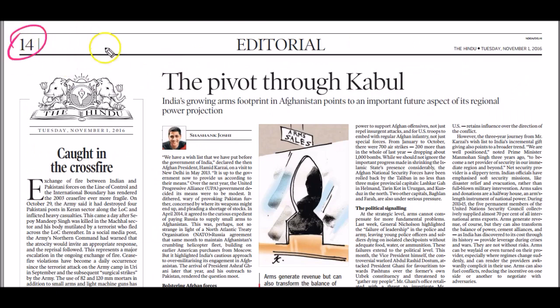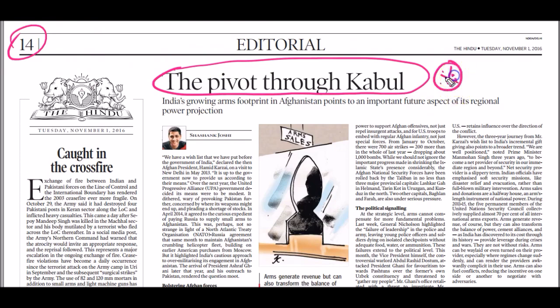On page number 14, today's editorial, pivot to Asia through Kabul. This article is very, very important. If you have time, tomorrow we will cover this article in detail. So don't forget to read this article.